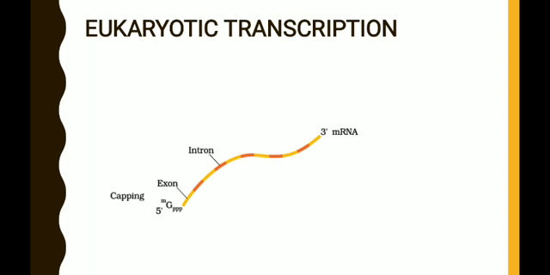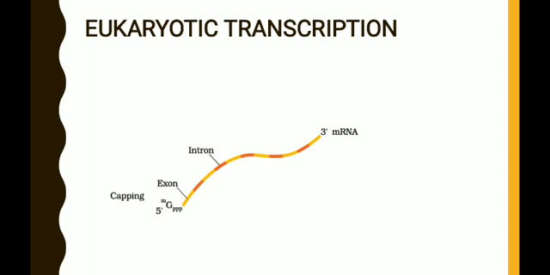Exons contain the information. So there is a need to remove the introns and join only the exons. But before that, simultaneously three important events take place after the production of hnRNA, and these three events are together known as processing. These are the post-transcriptional changes. In that, one is capping.